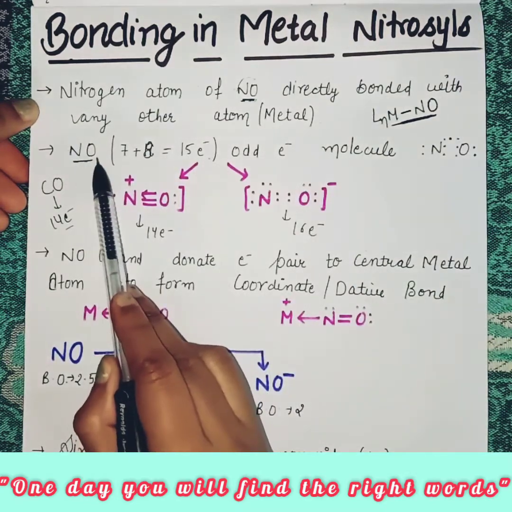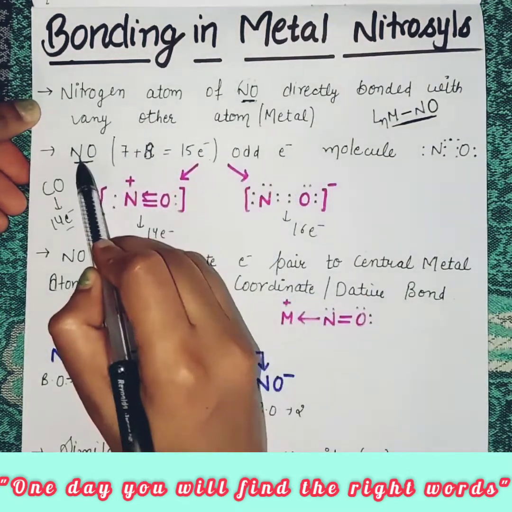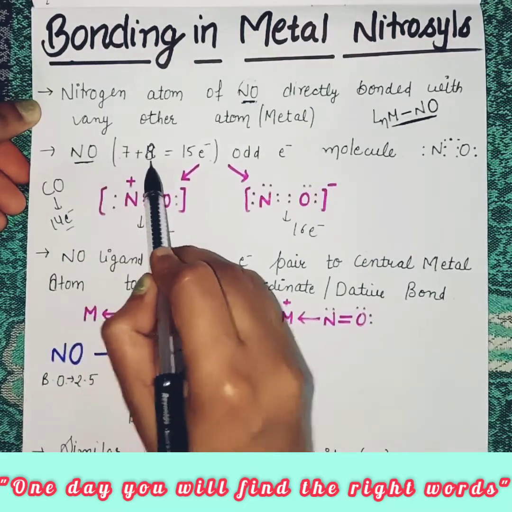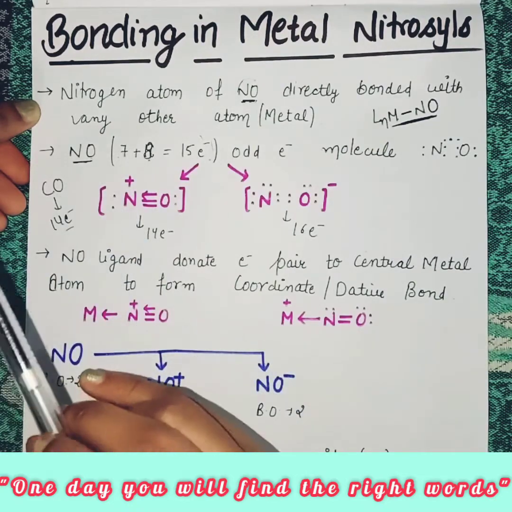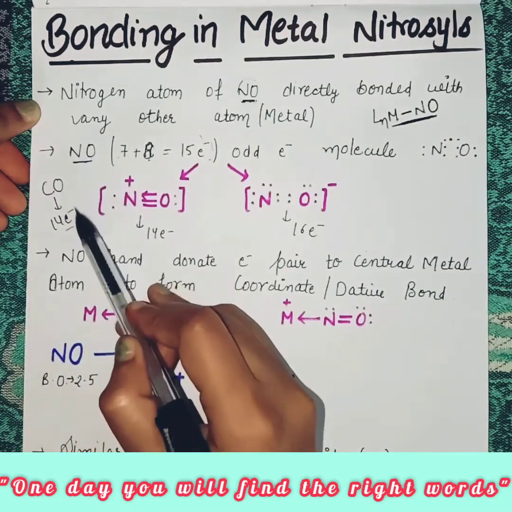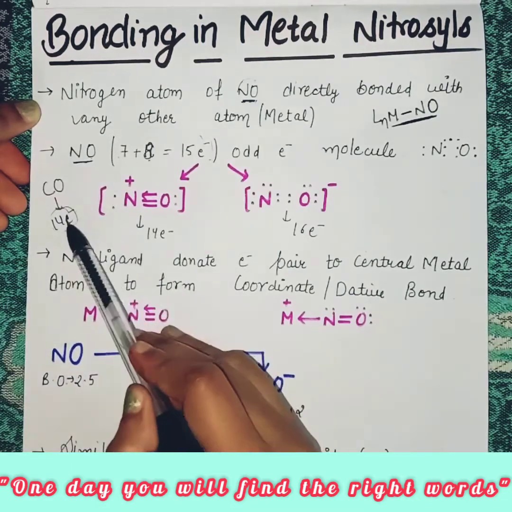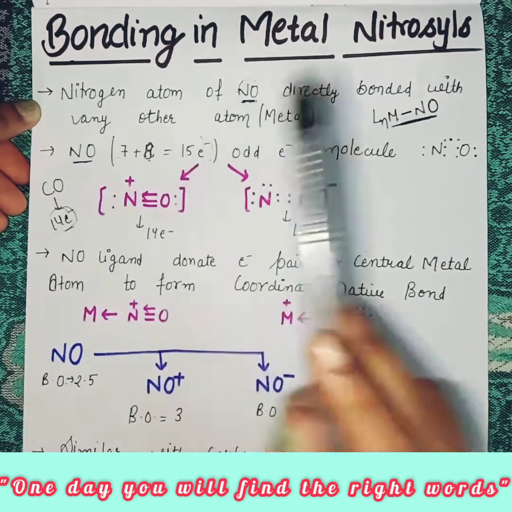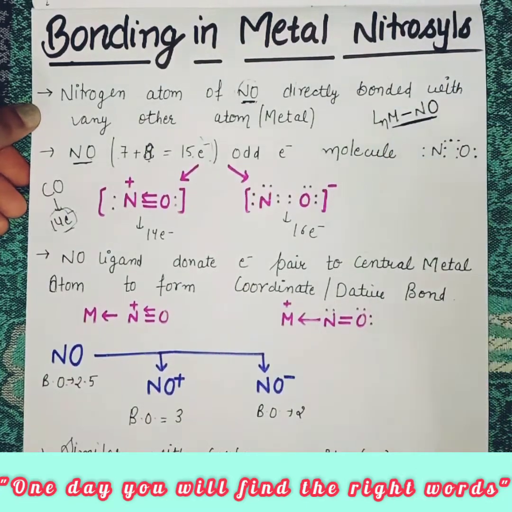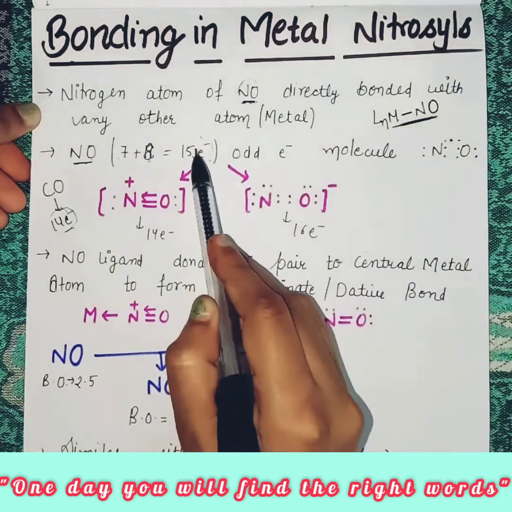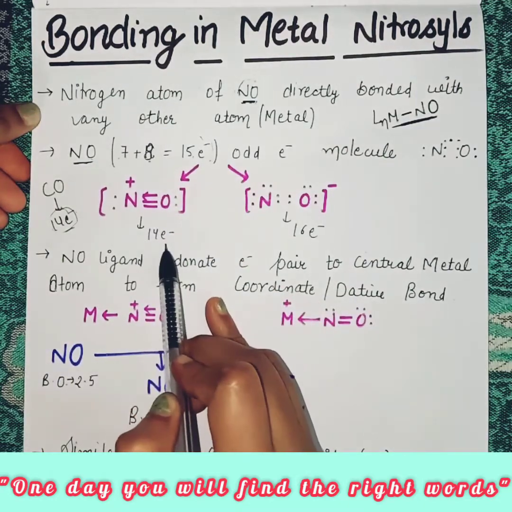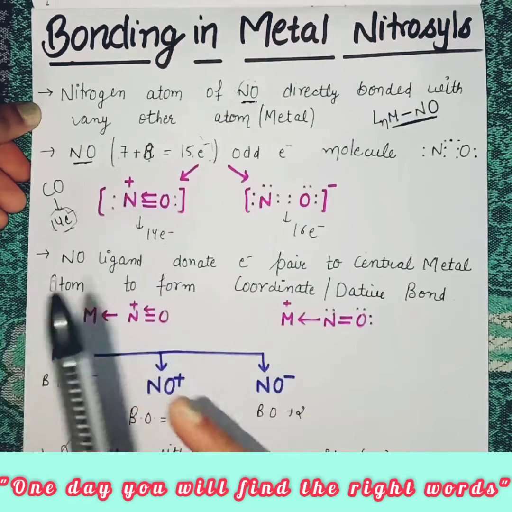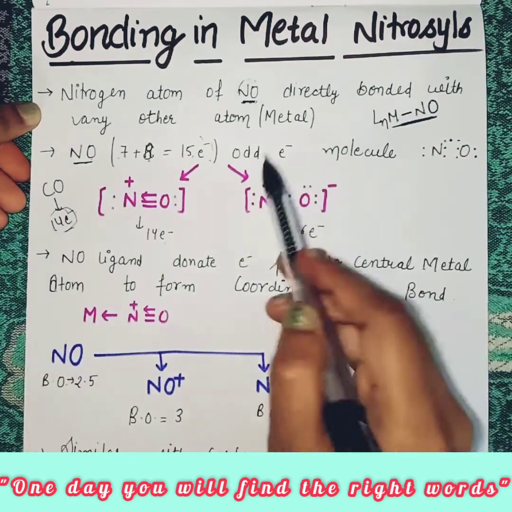So students, nitrosyl is a 15 electron molecule: 7 electrons of nitrogen and 8 electrons of oxygen, and the total is 15 electrons here. In our previous video we discussed bonding in carbonyl groups, and it has 14 electrons. So here the difference is only 1 electron, which is why the bonding in metal nitrosyl is somewhat similar to bonding in carbonyl groups. When this nitrosyl group loses 1 electron, it becomes a 14 electron species and acts as NO positive, and when it gains 1 electron, it becomes NO negative.